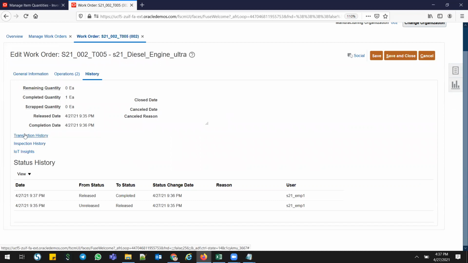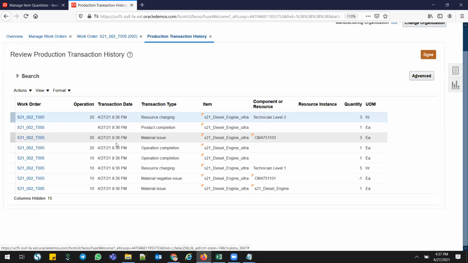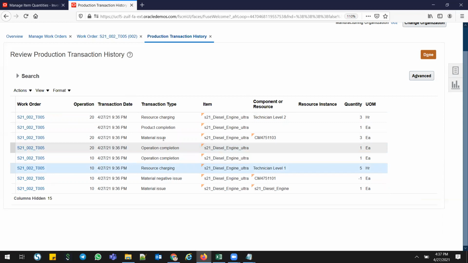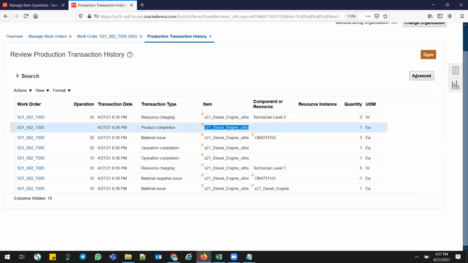And you can see here the transaction history. In transaction history, you can see first the diesel engine, the lower version, I have issued the material, and I have removed this part number from this one, and the resource charge and operation complete. Operation complete, and the material is another material. I have three quantities. The product completion is one. This ultra engine got completed, one.